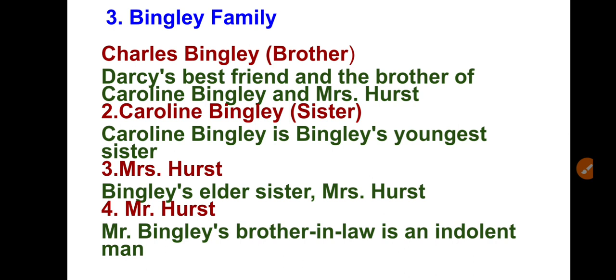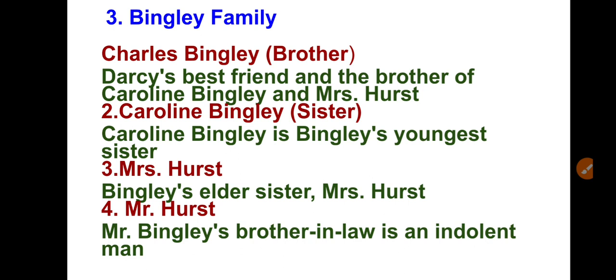So Caroline Bingley. Caroline Bingley is Bingley's youngest sister. She is a superficial and selfish girl. This Caroline Bingley creates problems for others, possessing all of Darcy's class prejudice, but none of his honor and virtue. Throughout the novel, she panders to Darcy in an attempt to win his affection, but to no avail.